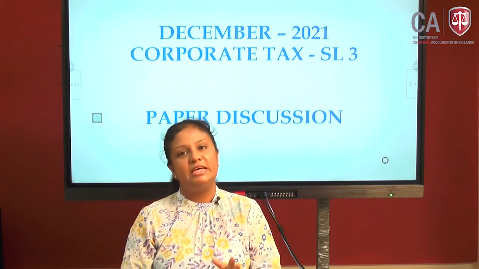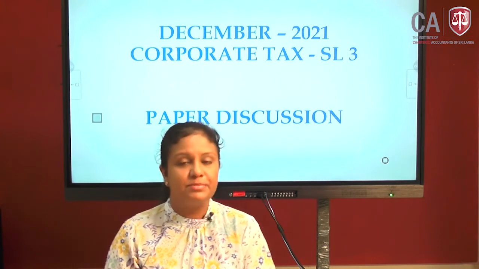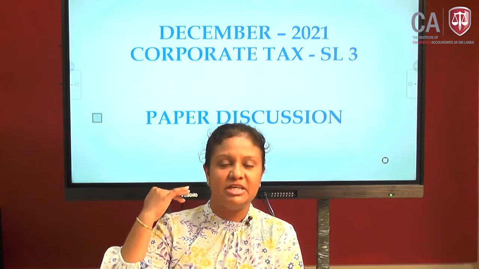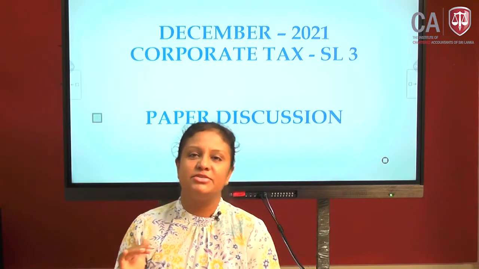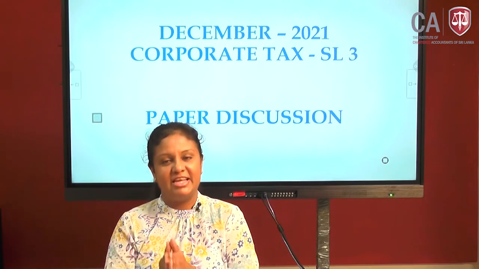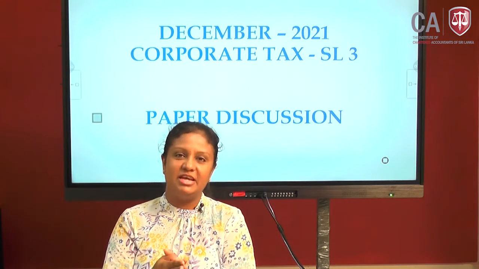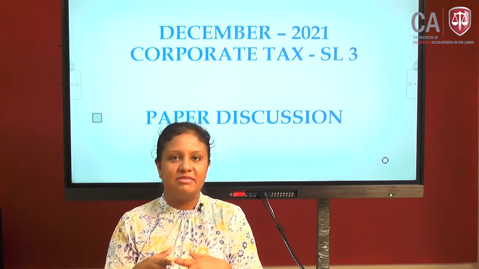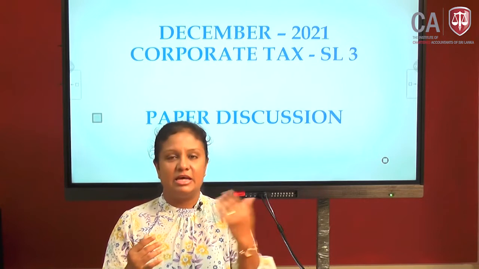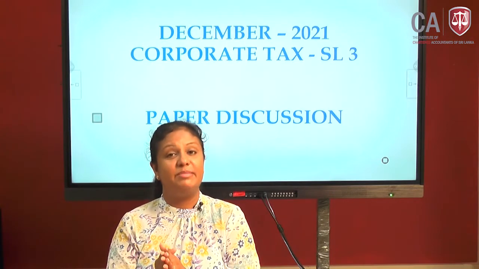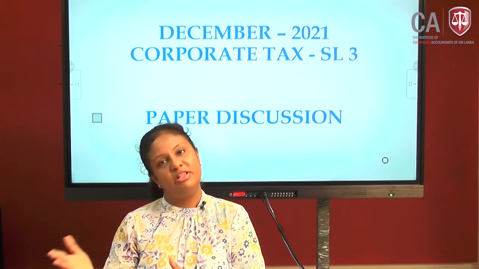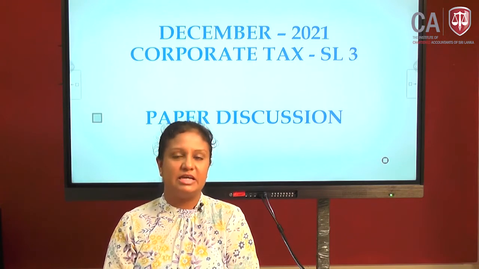This is the discussion I am starting today, and as you all know, this is based on the pre-seen, a pre-seen issue prior to the examination. You need to familiarize yourself with the pre-seen, not only last time, this time also the same. The pre-seen will be issued before your July examination.